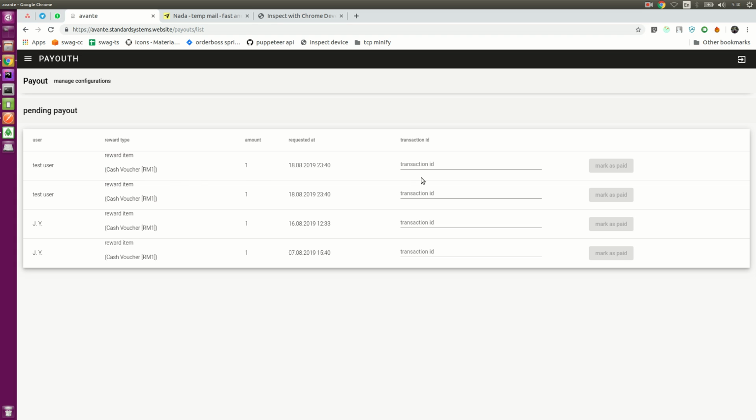The admin has the option here to enter a transaction ID. I included this for the admin to be able to track what they did, for example if they are going to send this cash voucher through email to the user and whatnot, and they want to record something like cash voucher